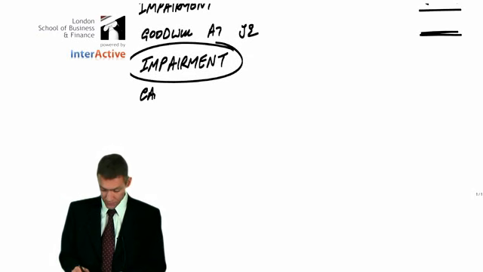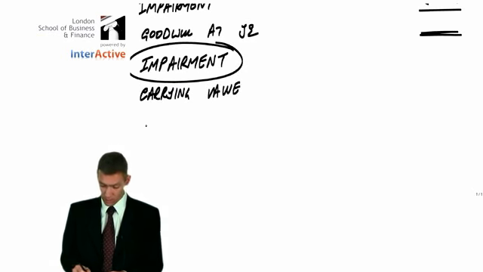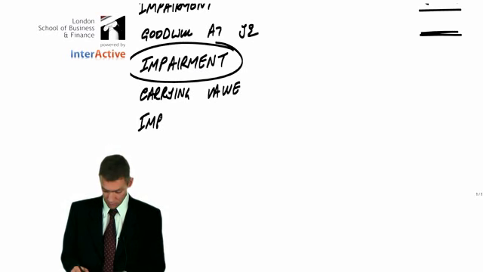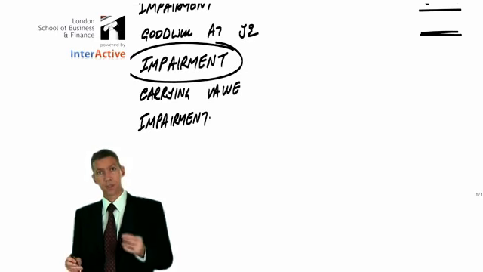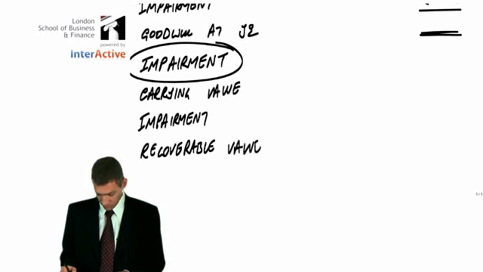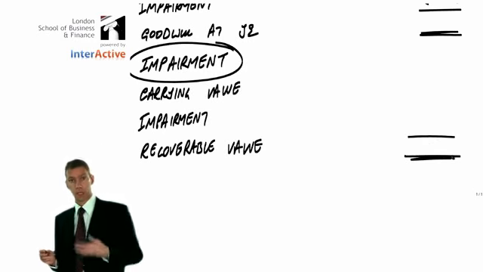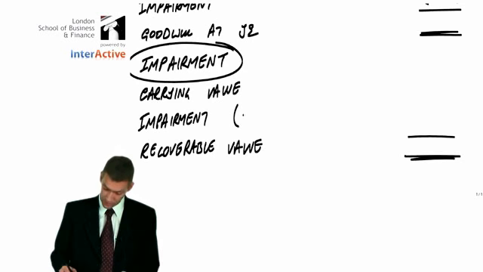Now, the carrying value of the entire subsidiary is compared to the recoverable value of the entire subsidiary, and the difference between those two numbers is calculated as a balancing figure.